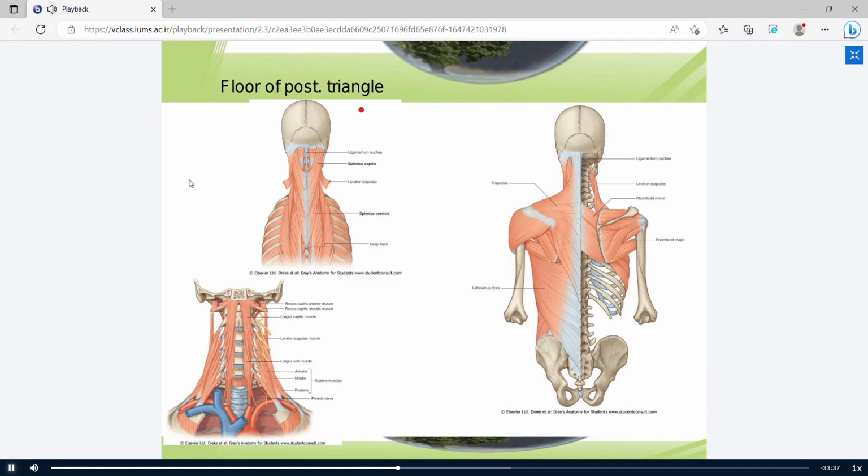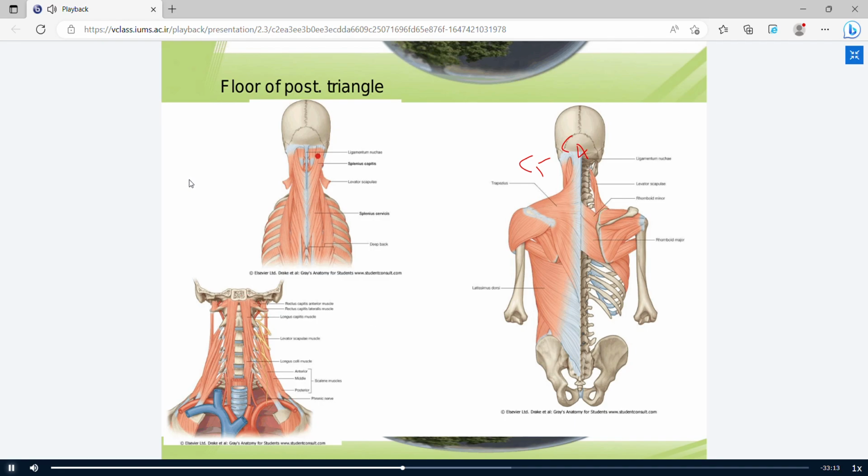These form the posterior triangle. This is the levator scapulae muscle, originating from the transverse processes of C1 to C4, and finally inserting into the superior angle of the scapula.